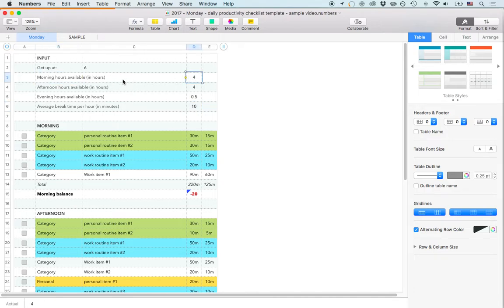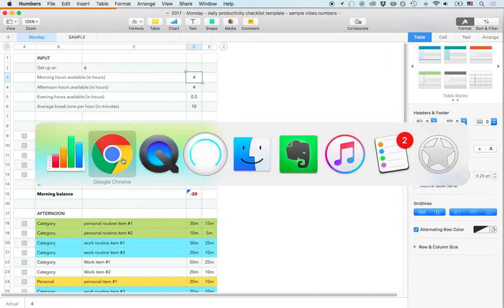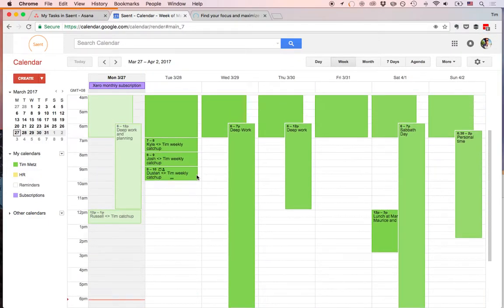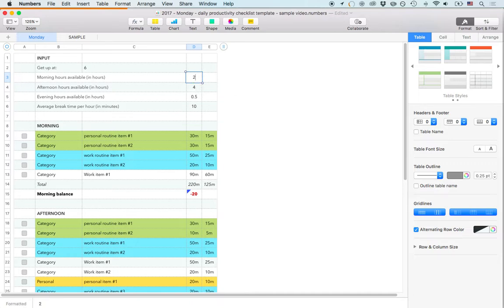So here I go to my calendar and I say, okay, how many hours do I have available tomorrow? I count from when I wake up, because I also include things like meditation and exercise, but that's up to you. And I also don't count meetings. So for example, for tomorrow morning, I would get up at 6. So that's 1 hour. Then I have 3 meetings, so those are not hours that are available. And then I will start preparing for lunch at 11, so I have 1 more hour there. So tomorrow morning I would have 2 hours. So here I put 2.